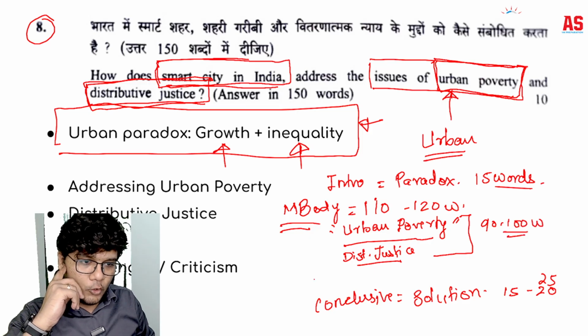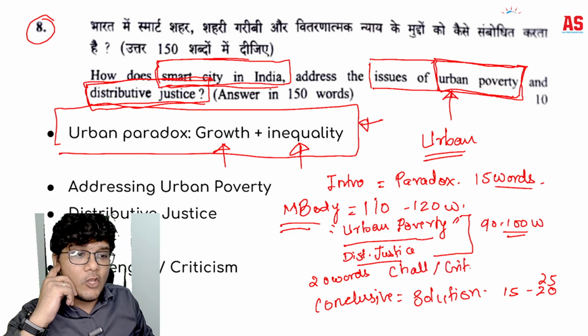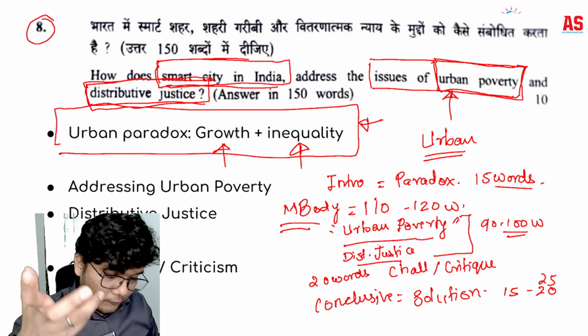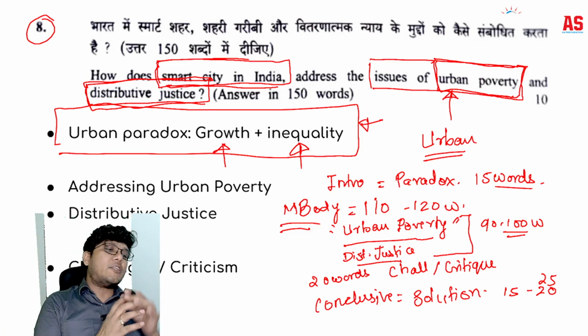Now 20 words of criticism or challenges is necessary. Remember, the framework is of course important, but in the framework you also have to focus on how much weightage you have to give.